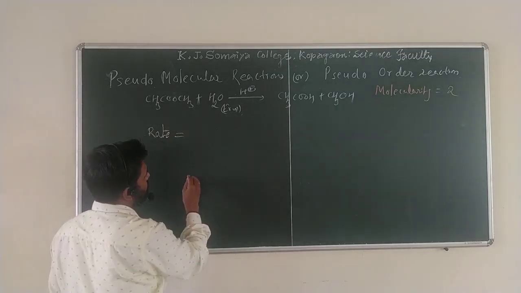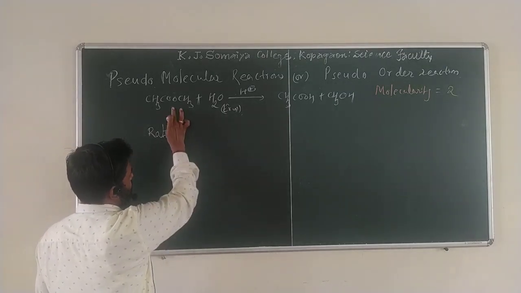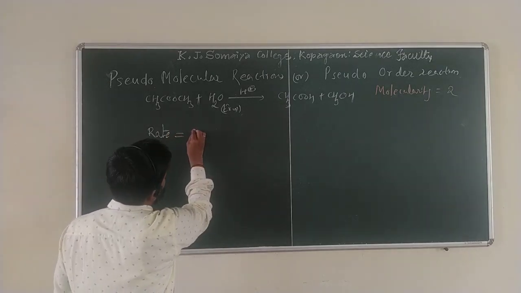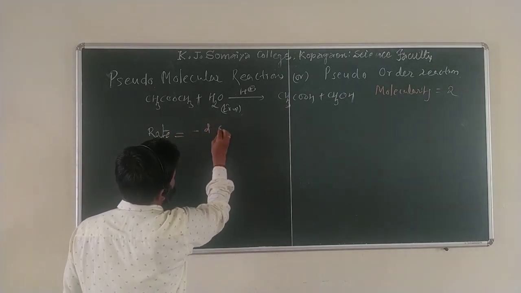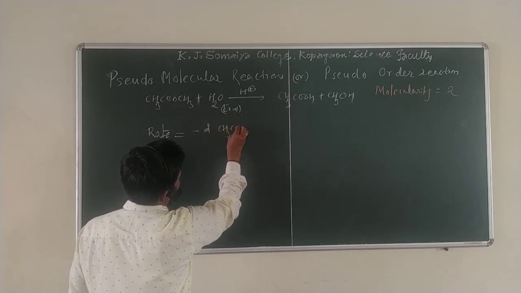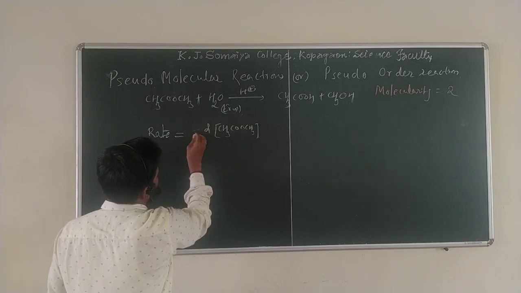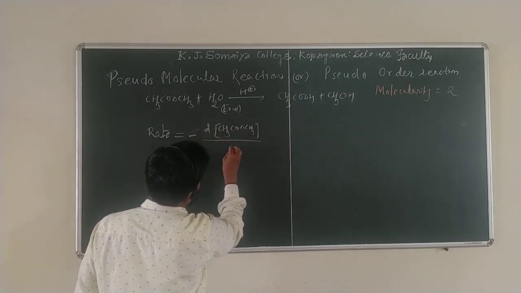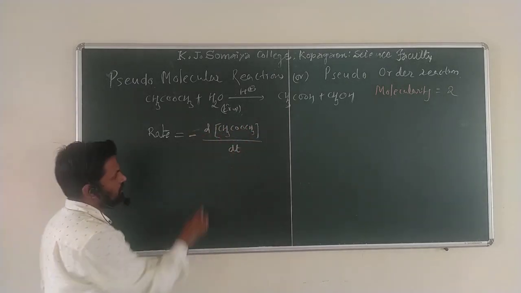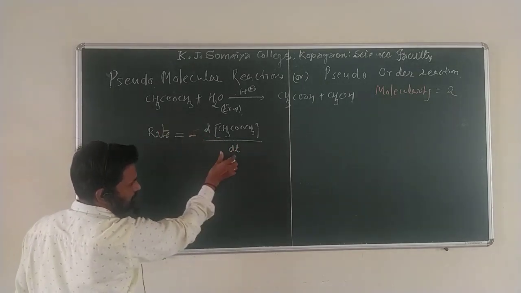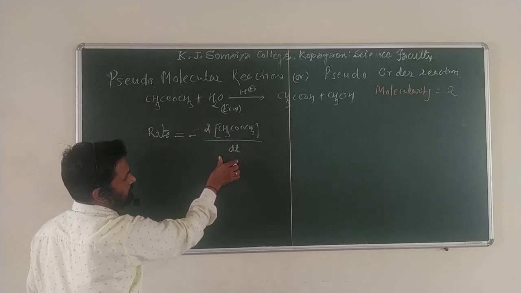The differential form means the concentration of the reactant must be involved with respect to time. So that is minus d, for your convenience I directly write here concentration of CH3COOCH3, with the negative sign, divided by dt. You are getting my point? This is the differential form because we are changing the concentration with respect to time.